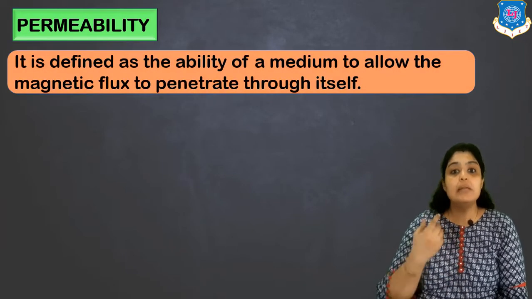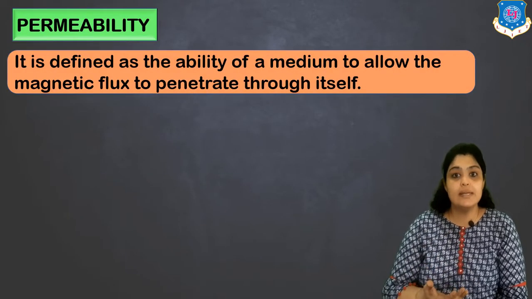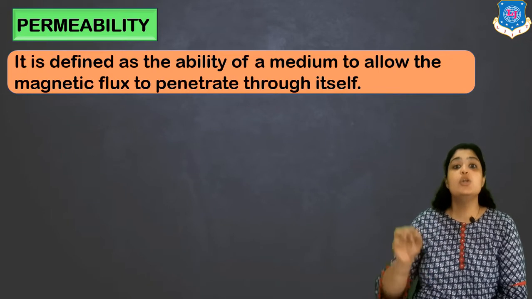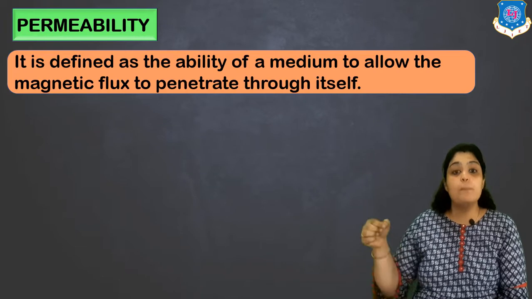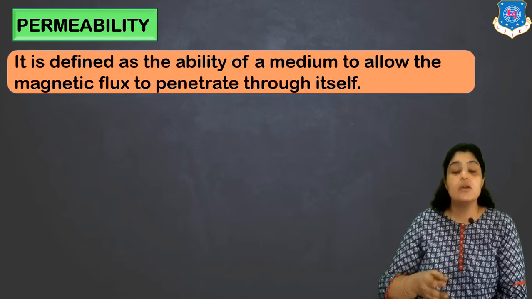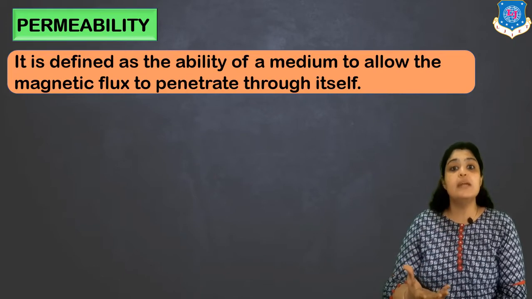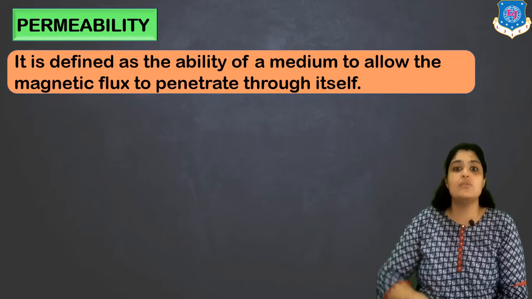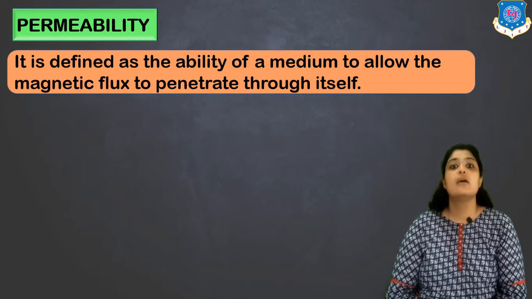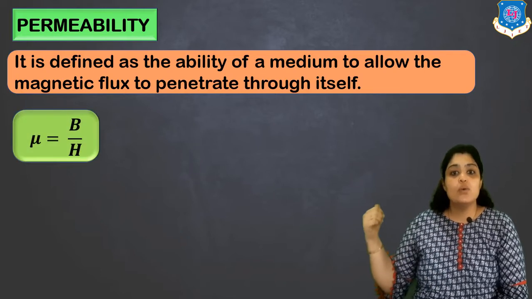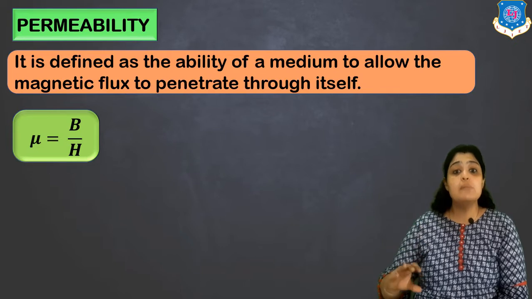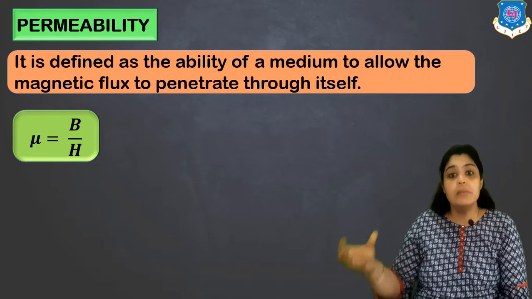Moving ahead, we have a term called permeability. What is permeability? It is defined as ability of a medium to allow magnetic flux to penetrate through itself. What is the ability of a material that it will allow magnetic flux to flow through it? This is what is known as permeability. Permeability is denoted as mu equal to B by H. This is known as permeability of a particular material.